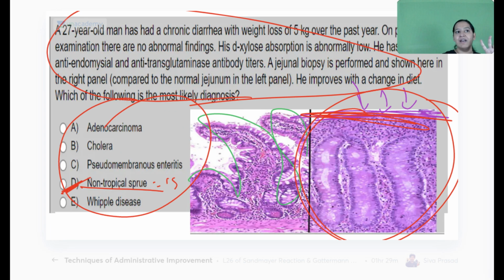In our question, what is given? Let me read which one among them this is. The patient is having diarrhea and weight loss of 5 kg, because whatever he is eating is not being absorbed. On examination, no abnormal findings. The D-xylose absorption test is low. So malabsorption is there. The patient is having two antibodies: anti-endomysial antibody and anti-transglutaminase antibody. So the patient has antibodies, which means celiac sprue, not tropical sprue. The biopsy would be like this in both, but since antibodies are present, my answer is celiac sprue.